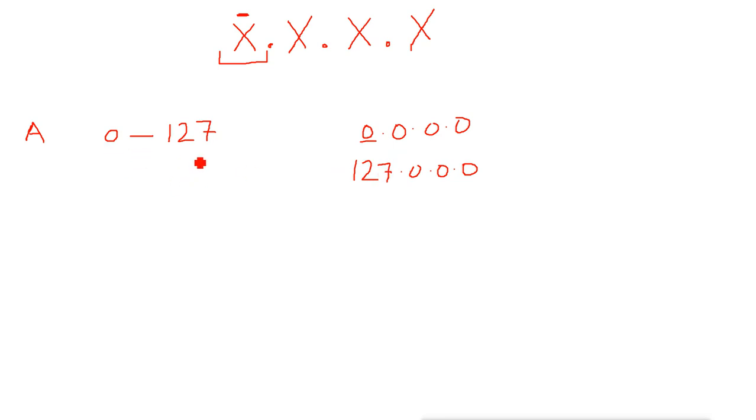Now in the first class, that is class A, the default subnet mask is what? 255.0.0.0. Which means the first part is the network and all the other parts are host.